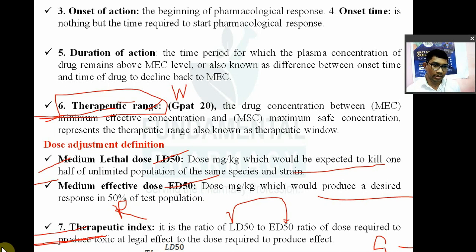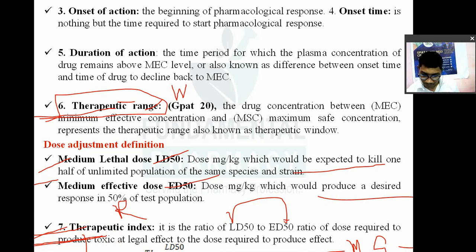So therapeutic index is a determinant of the margin of safety. Remember here, margin of safety. Low therapeutic index means low margin of safety, and high therapeutic index means high margin of safety.